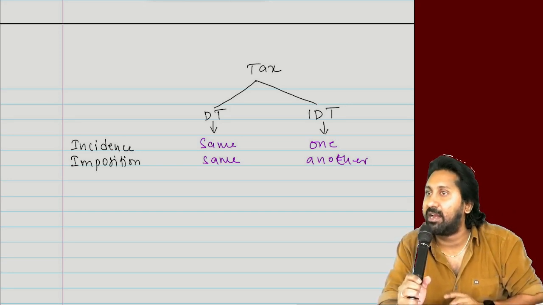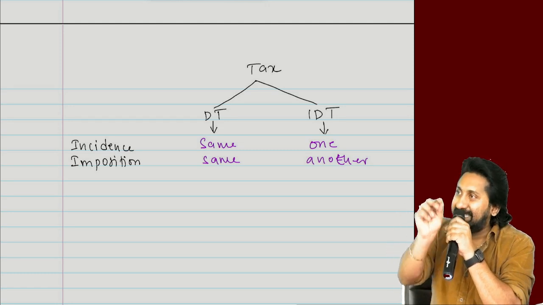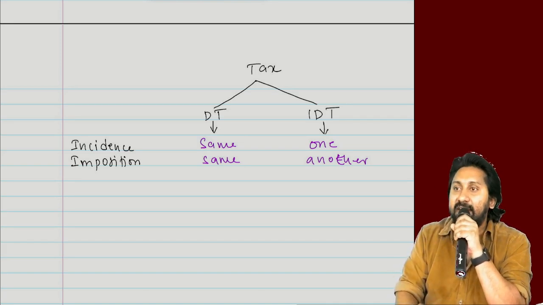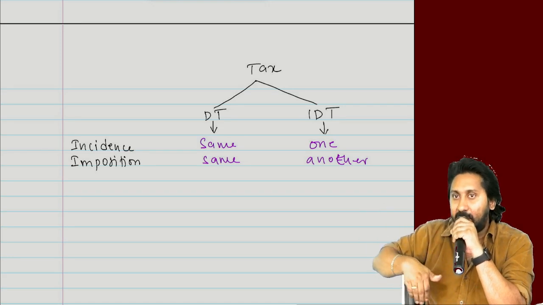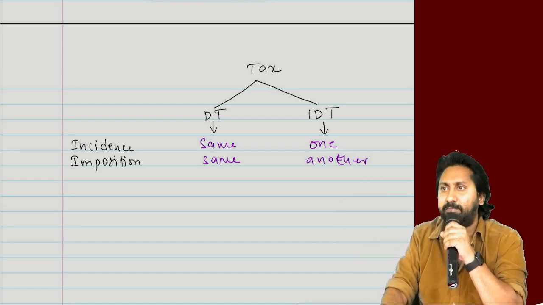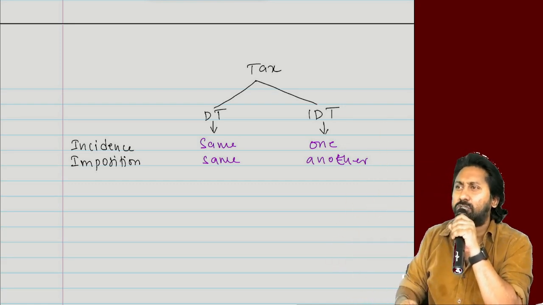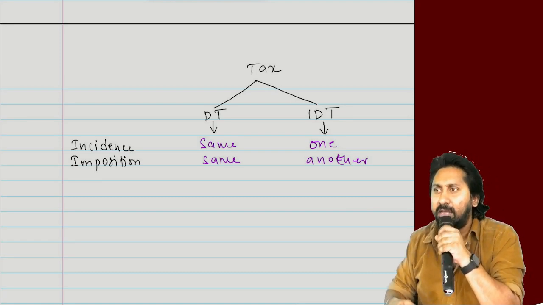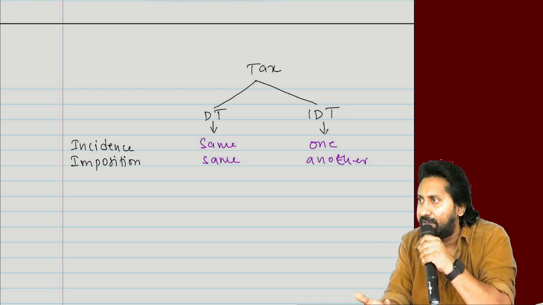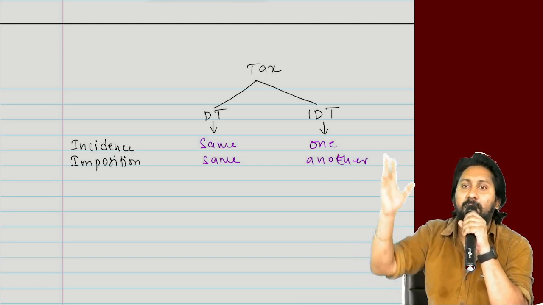So what you need to understand is that in the case of income tax, incidence and imposition will be on the same person. But in indirect taxes, incidence is on one person and imposition is on another person, except in some exceptional cases like reverse charge mechanism. There are some 6-7 exceptions: goods transport agencies, legal services, insurance companies. Except these exceptions, in all other cases, incidence is on one person and imposition is on another person.